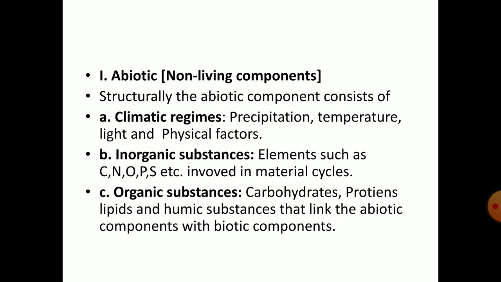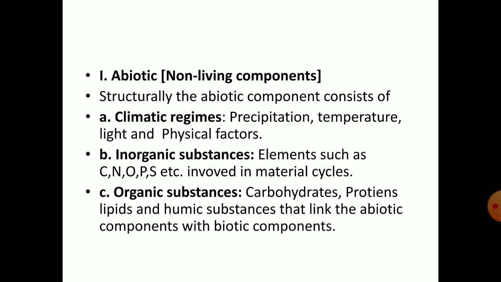Structurally, the abiotic component consists of three substances. One is climatic regimes. Examples of these are precipitation, temperature, light, and physical factors. The second substances are inorganic substances.